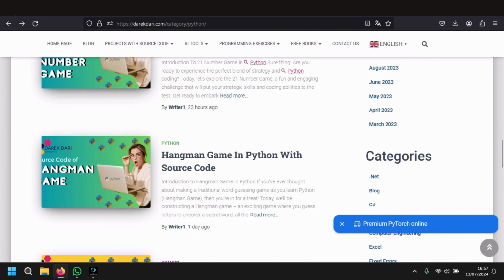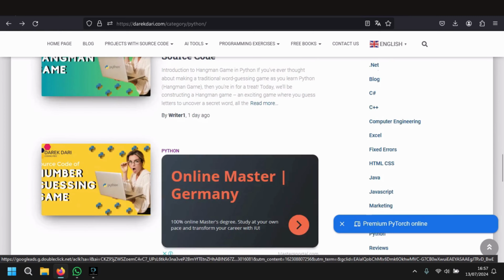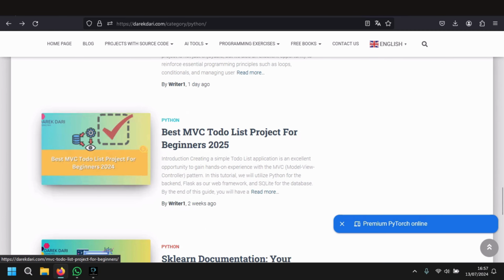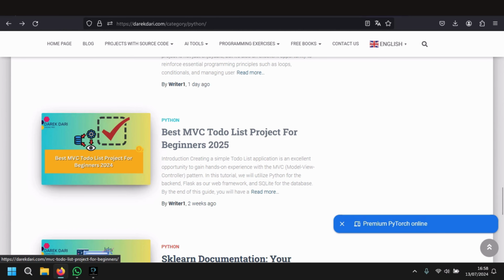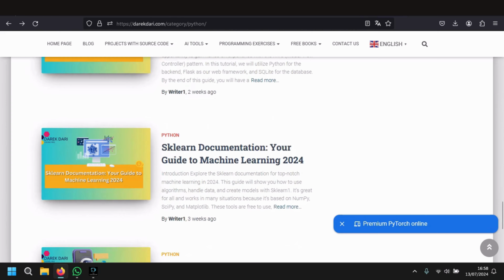But also this is for beginners. You can find lots of beginner projects, but you can also find ones like this. For example, this one is the best MVC to-do list project for beginners. Okay, this is still for beginners, but it's with MVC. So I think this one is super detailed, because MVC is not easy, but I think they made it easy for beginners.